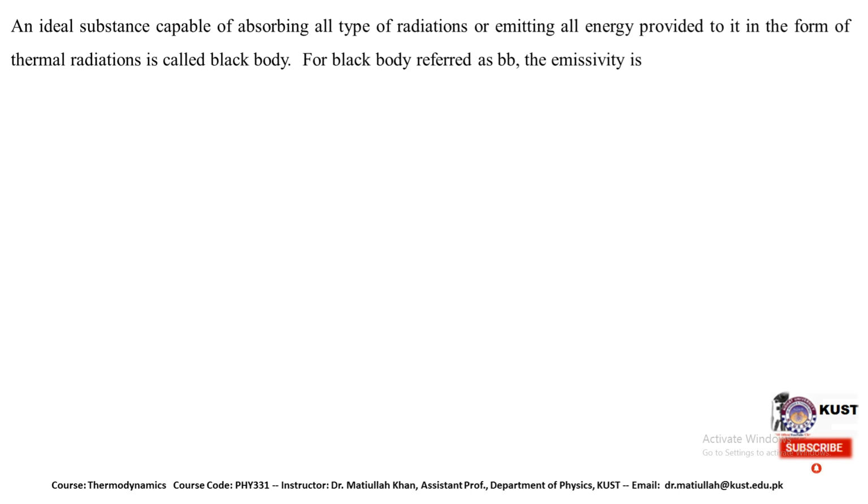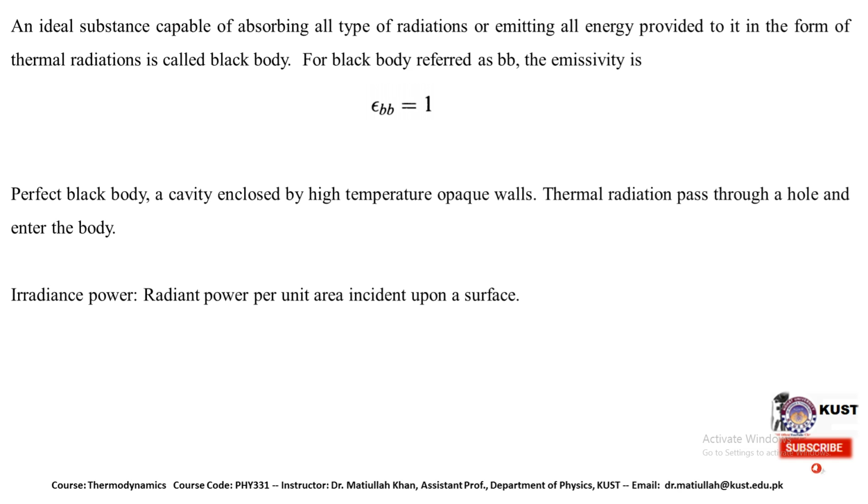And a black body we can represent with the help of E_WB. So the emissivity of the black body should be equal to 1. It means the energy emitted should be equal to the energy absorbed, and it can absorb all types of radiation and even emit all sorts of radiation.